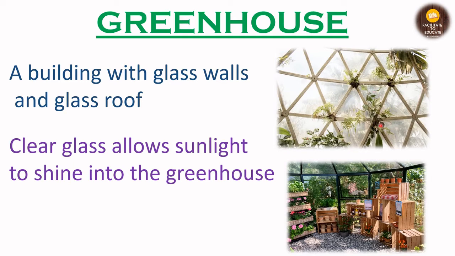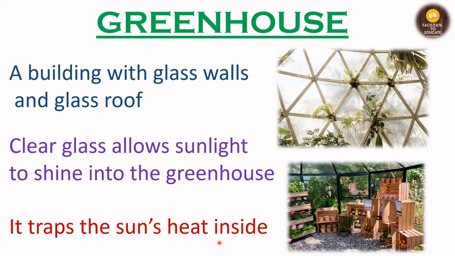As you can see in these pictures, there is some sunlight coming in. The clear glass allows the sunlight that is shining outside to come inside the greenhouse, and it traps the sun's heat inside. It allows the sunlight to come in, but it traps the heat inside. It is not allowing the heat to go outside. So energy is coming in, but certain energy is being stored in the greenhouse.